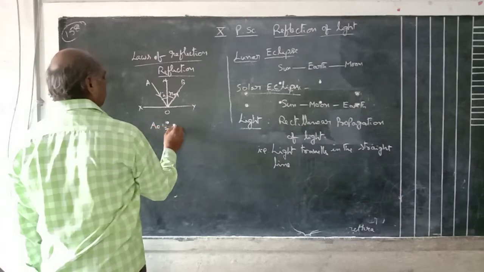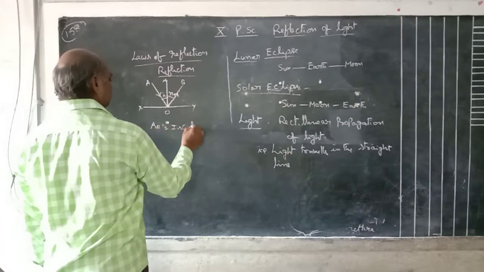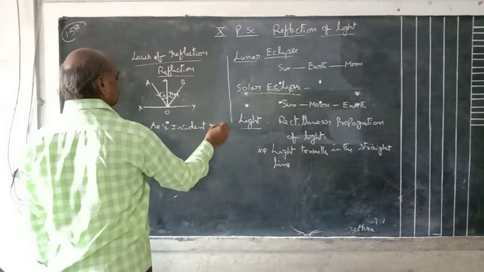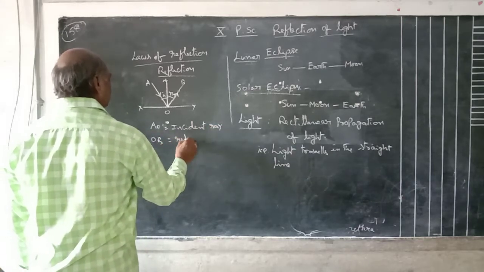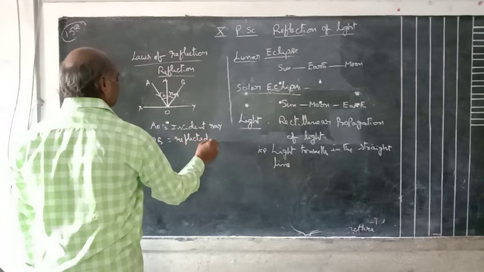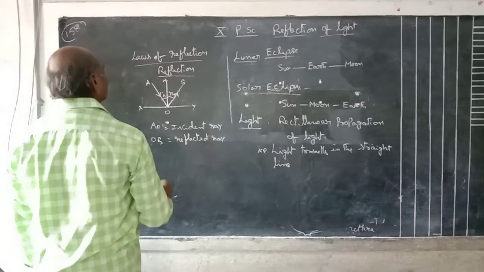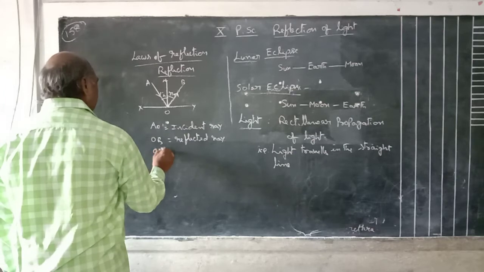Here, AO is the incident ray, OB is the reflected ray, ON is the normal.